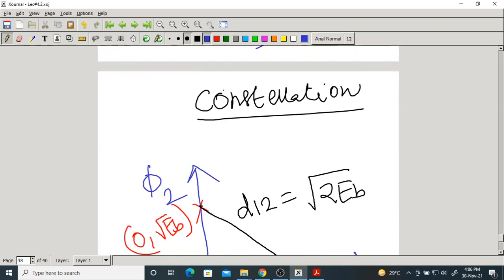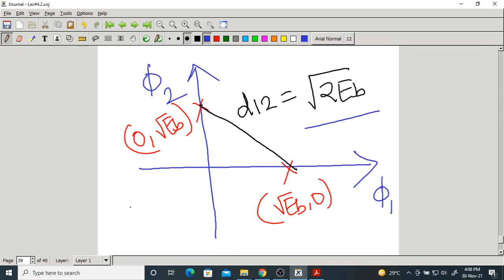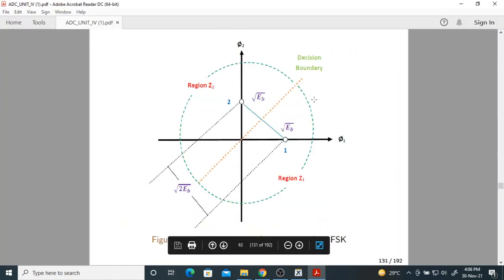Now here the distance is not 2 times root EB. You know this right angle triangle, this is the hypotenuse, root of 2 EB. So the distance between message points has come down. For the same EB, this has a much smaller distance compared to BPSK. Remember, this is the 2D constellation of the BFSK.